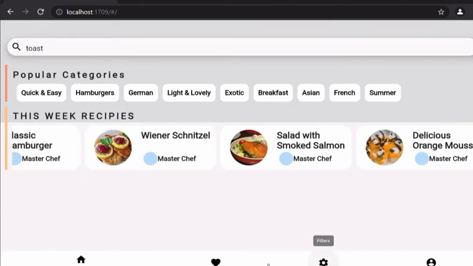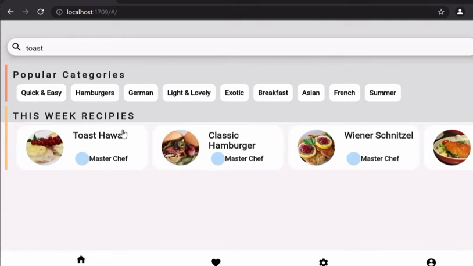Then we have these recipes that will be updated by the file weekly, depending on the requests and demands of the users for the recipes.